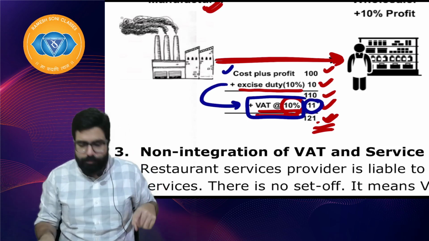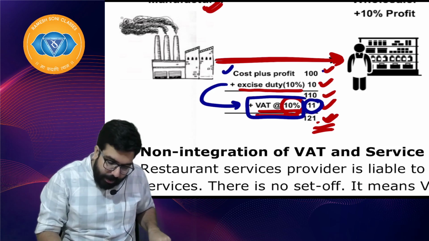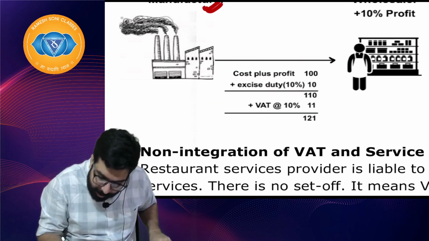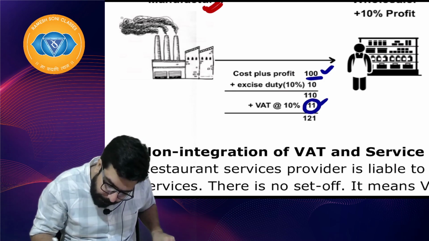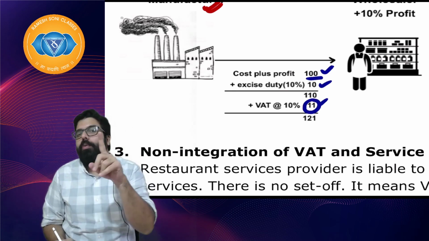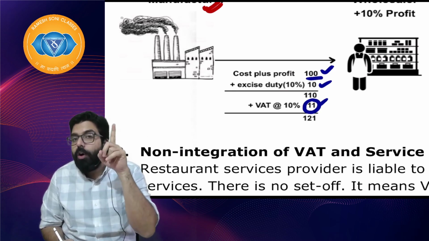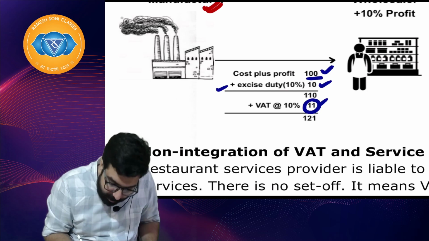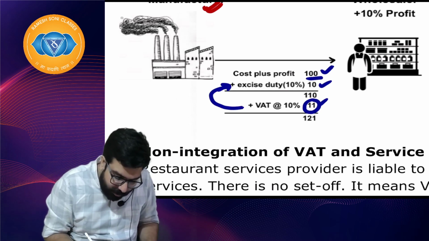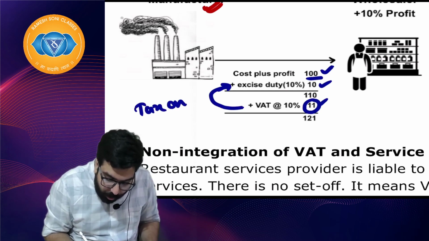Can you guys see that? If they would have charged VAT on 100 rupees, only 10 rupees should have come. But they have charged 10% on 10 rupees also. So 1 rupee VAT is charged on the excise duty also, means tax on tax. Baba, this tax is charged on another tax. So it is known as tax on tax.